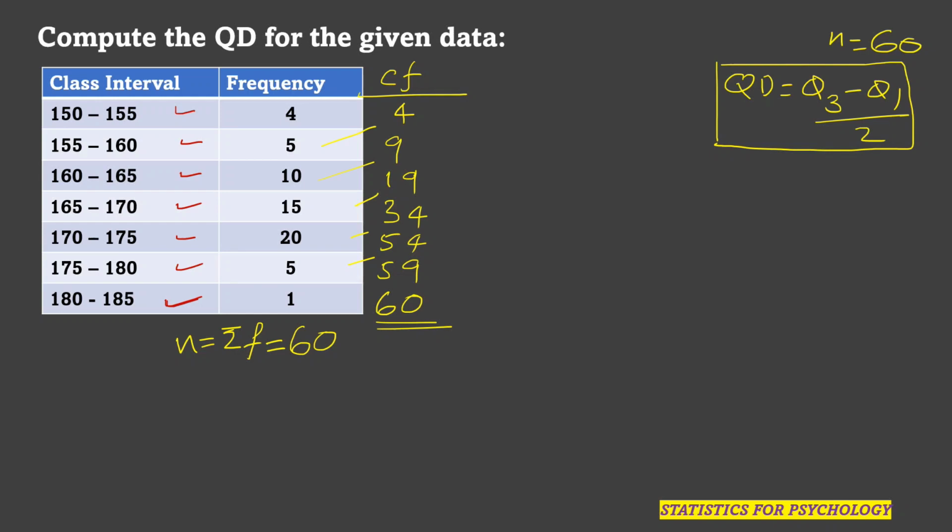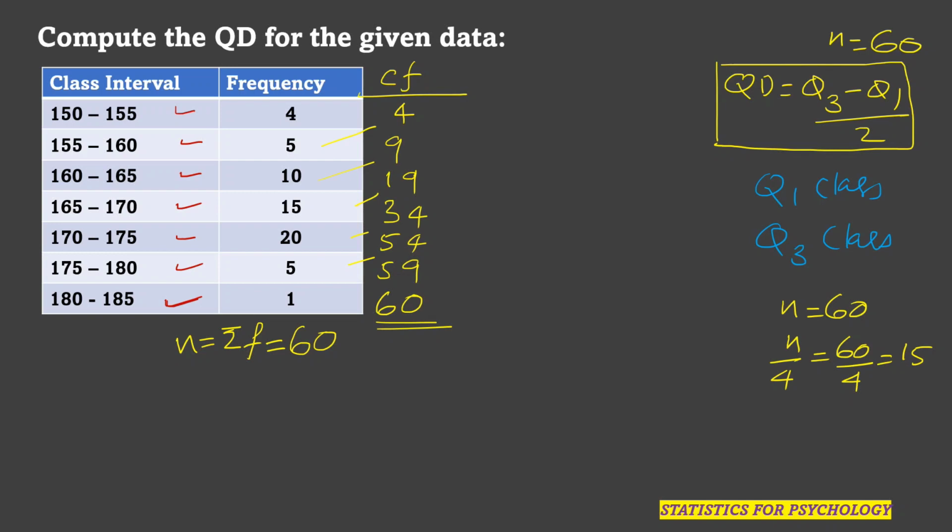To compute Q1 and Q3, the first step is to identify which one is the Q1 class and which is the Q3 class. So now, in order to find the Q1 class, we have total n equal to 60. So first find out n by 4. N by 4 will be equal to 60 by 4, which is equal to 15.